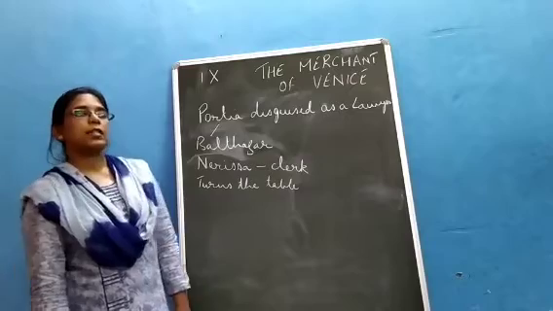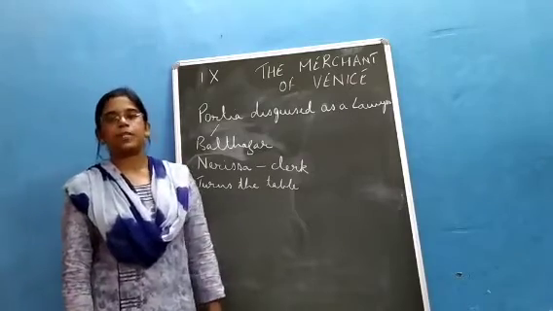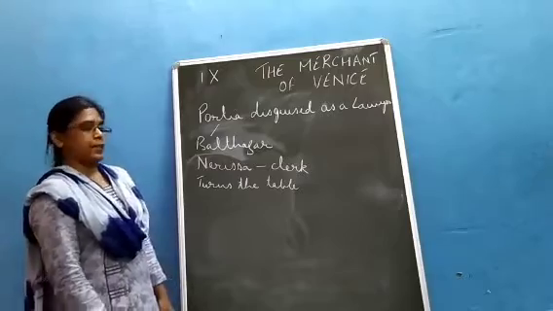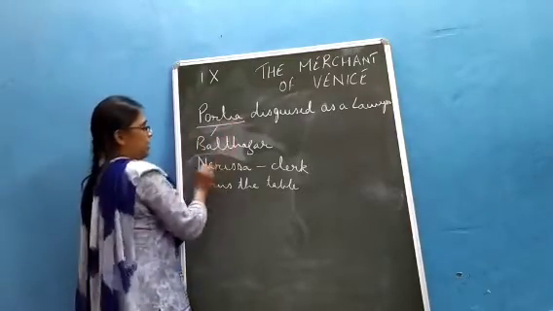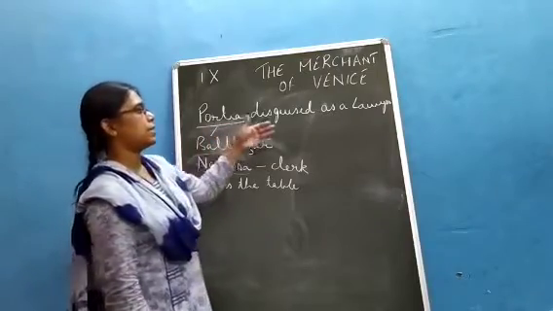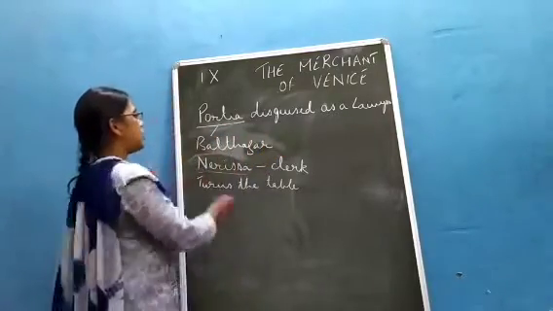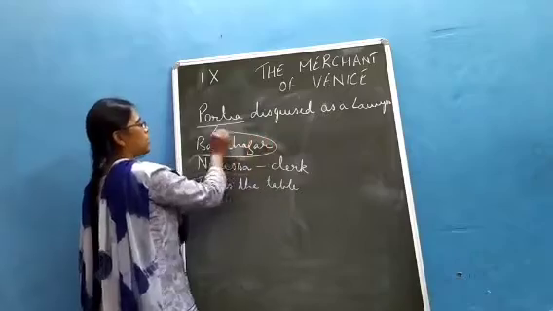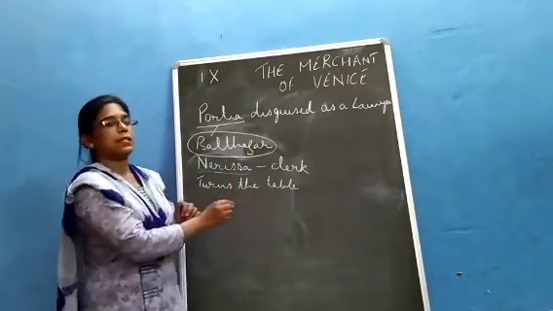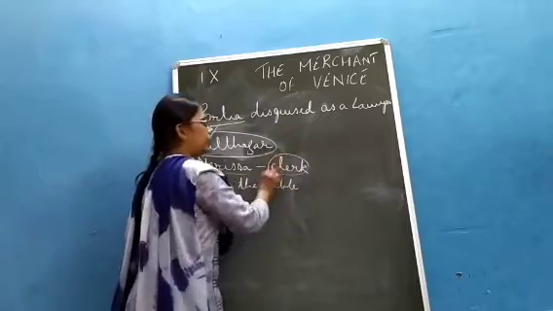Now Portia sends her husband Bassanio to save Antonio, his best friend, and she and Nerissa disguise themselves. Portia disguises herself as a lawyer and names herself Balthazar, and Nerissa disguises herself as a clerk.